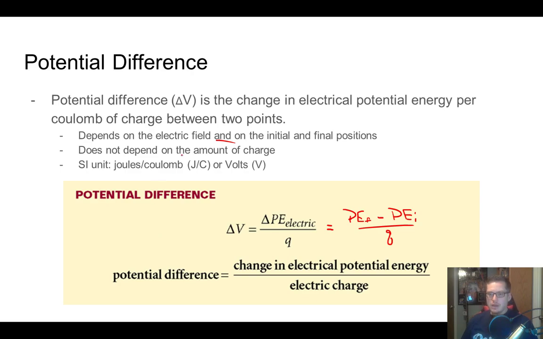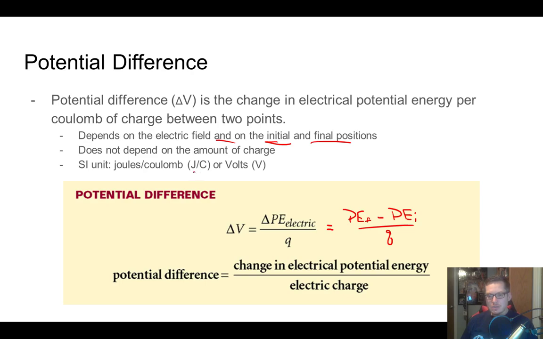All right, and so what's nice about this is that the charges will cancel out, right? Because this was Q times the field and the displacement, divided by Q, so it just becomes the difference in the electric field, and it really just depends on the strength of the electric field and then the initial and final positions. Okay, and so the amount of charge doesn't matter at all. All right, and so we get this new idea here called the potential difference.